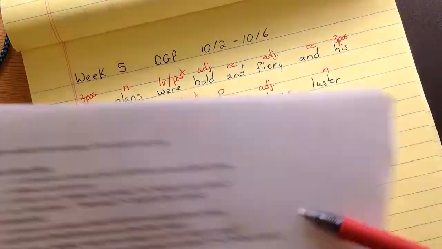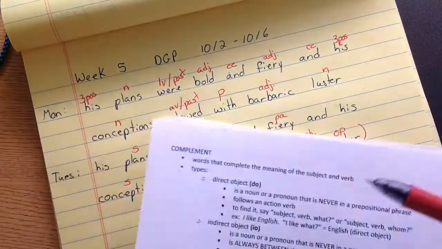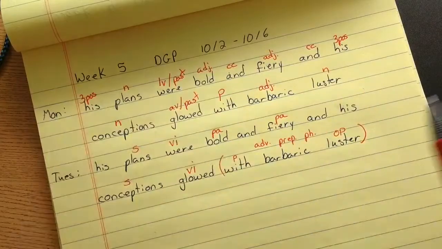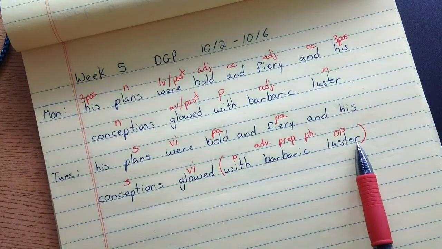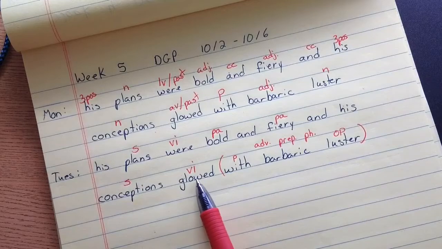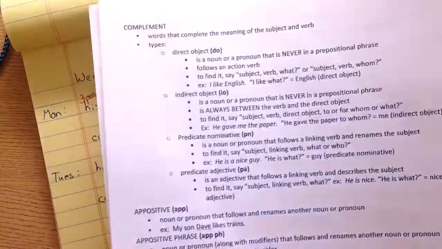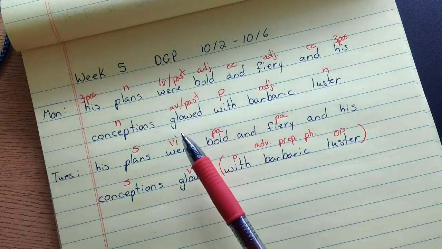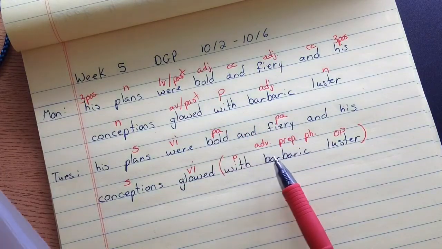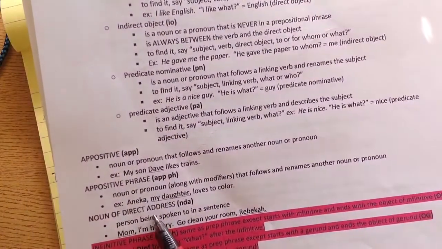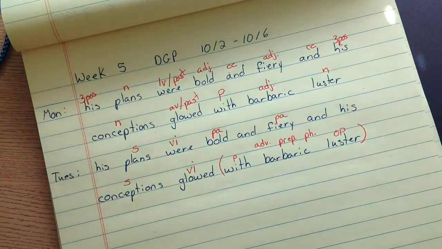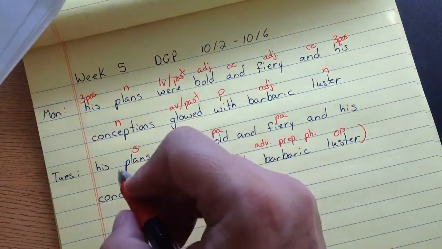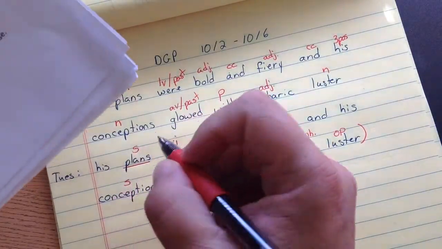So I looked at my other verb. It was an action verb, so it might have a direct object. It's a noun or pronoun that's never in a prepositional phrase. It follows an action verb. I don't have any. There are no nouns or pronouns that aren't in a prepositional phrase following this verb. So I'm done with that step. Appositives, where you rename something, like my son Dave, my daughter Annika. I don't see that. So I don't have a phrase. Noun of direct address. Is somebody being spoken to in the sentence? No.